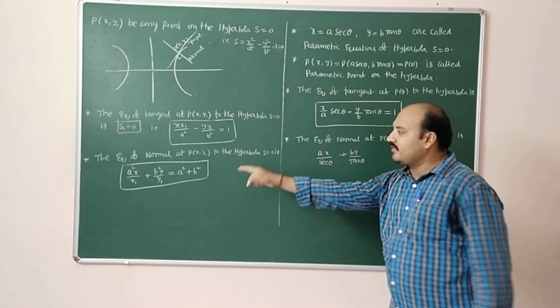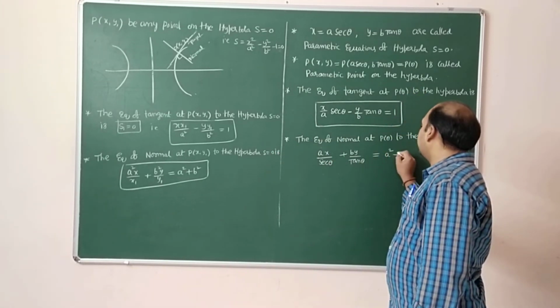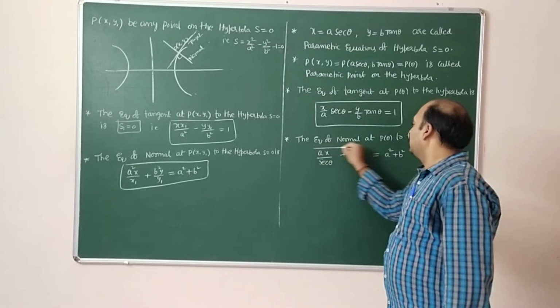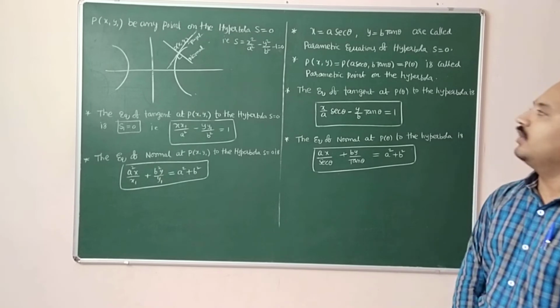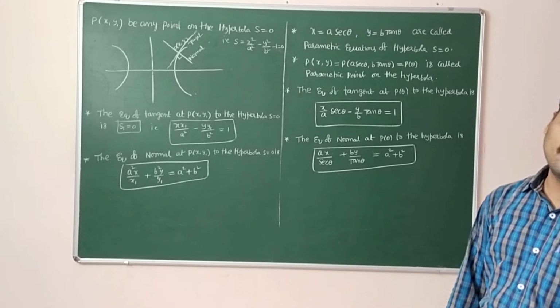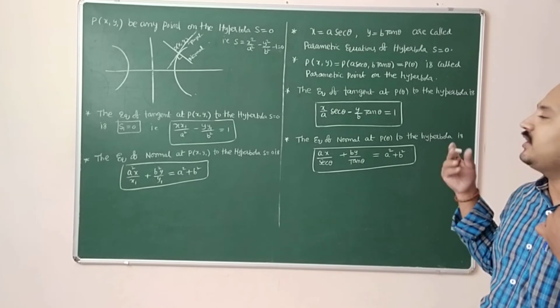In place of x1, y1 substitute this value, is equal to a square plus b square. This is the equation of normal at P of theta. Equation of tangent and equation of normal at x1, y1, and at P of theta.